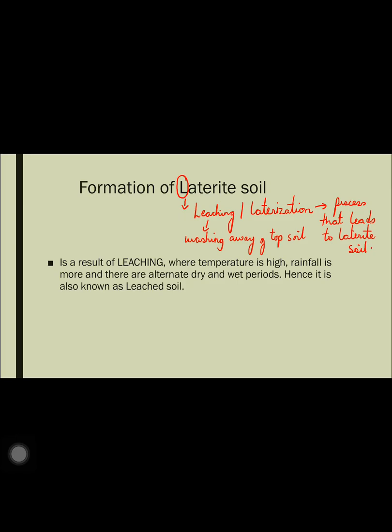So now let us understand in detail. Laterite soil is a result of leaching when the topsoil gets washed away. And what kind of places? It is mostly associated with places where the temperature is high and rainfall is high, with alternate dry and wet periods, meaning it rains a few days, again it is dry a few days. So this kind of area, where it rains and then is dry again, with alternate wet and dry periods, is mostly associated with the formation of laterite soil.